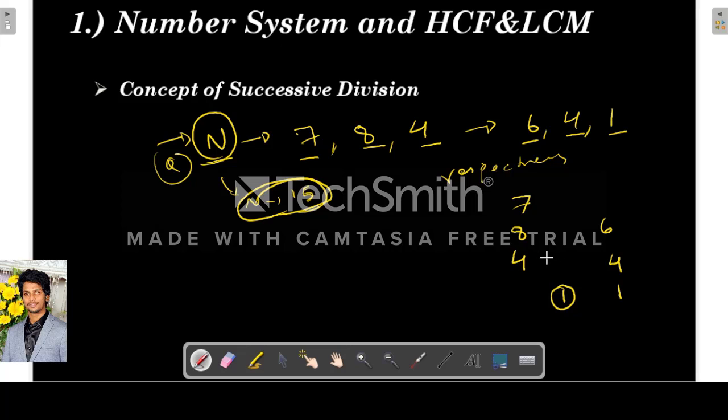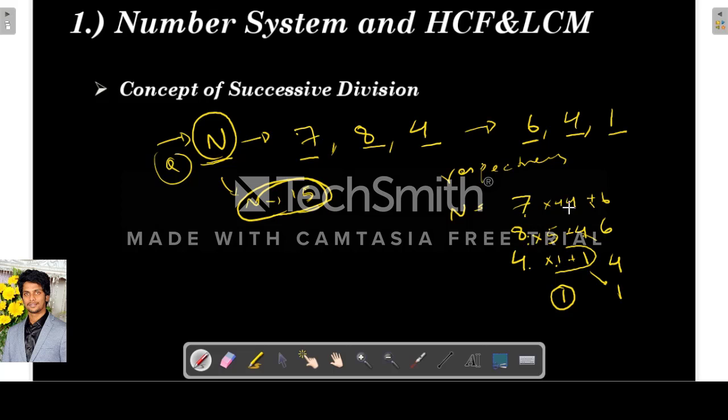The last quotient is 1. So here, 4 into 1 plus remainder 1. What is this? 4 times 1 is 4, plus 1 is 5. So we have to write 5 here. So again, 8 into 5 plus this remainder 4. So 8 into 5 is 40, plus 4 is 44. 44 plus this remainder 6.